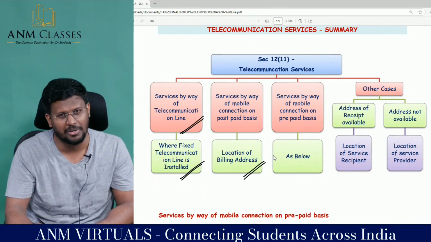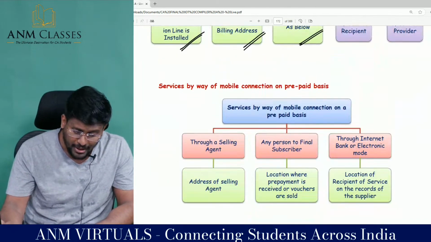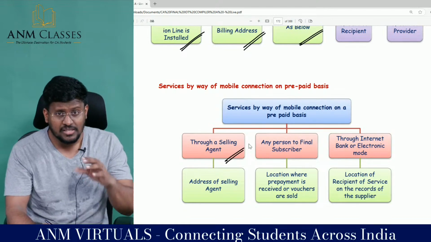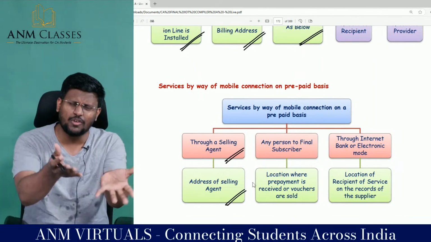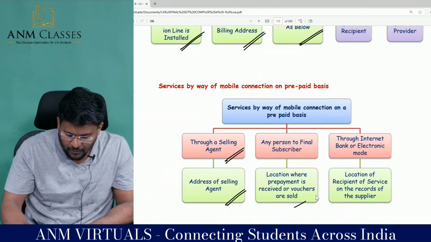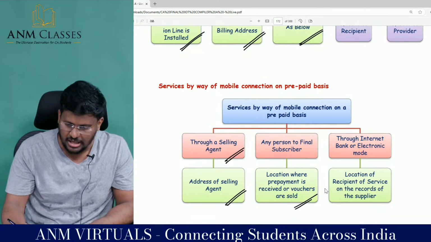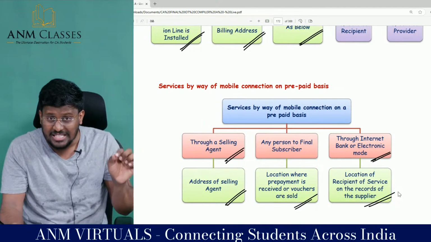Service provided by mobile connection on postpaid basis: location of the billing address, my dear lovable students. Service by way of mobile connection on prepaid basis: go and check. Have you purchased it through a selling agent? Then the address of the selling agent. Any person to the final subscriber, you can purchase that even from a vegetable shop also. Then the location where the payment is received or vouchers are sold. Through internet banking or electronic mode, the location of the recipient of the service.